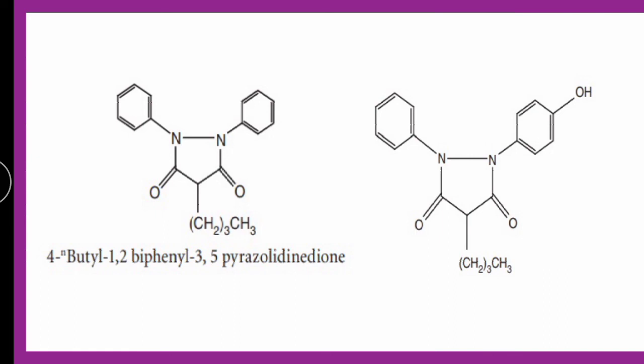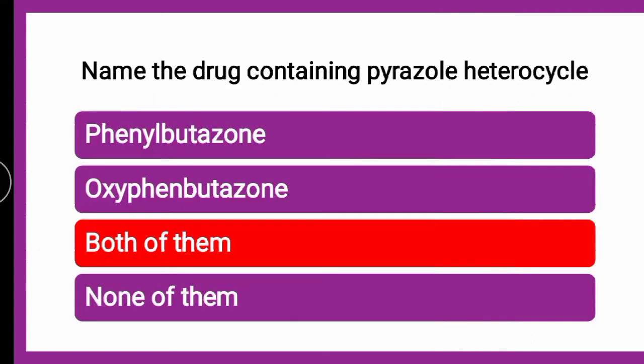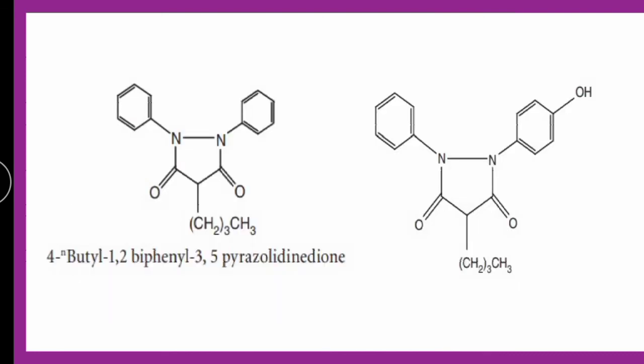Now this is phenylbutazone, and this is oxyphenbutazone. In these two you can see the heterocycle present, which is nothing but pyrazole.